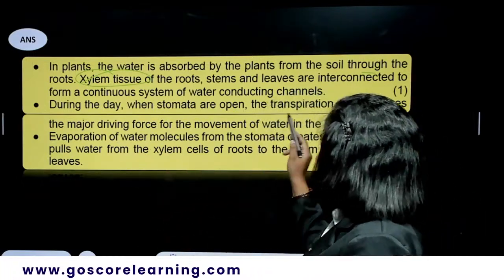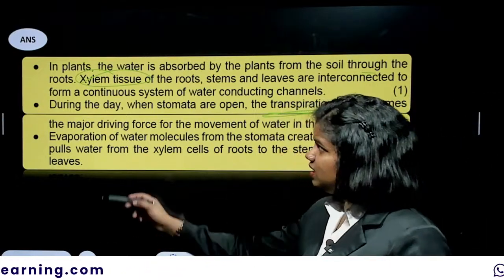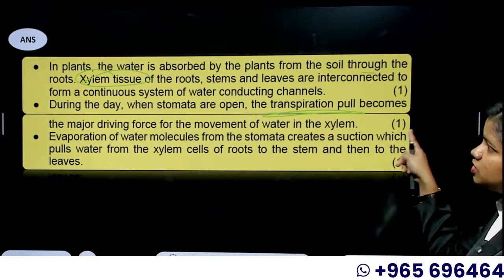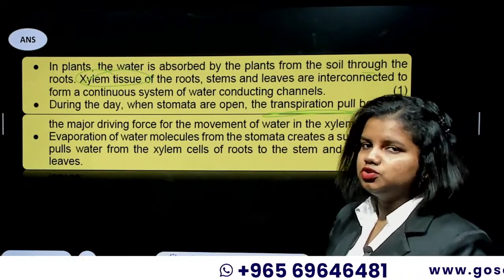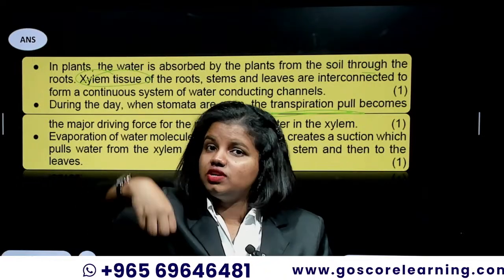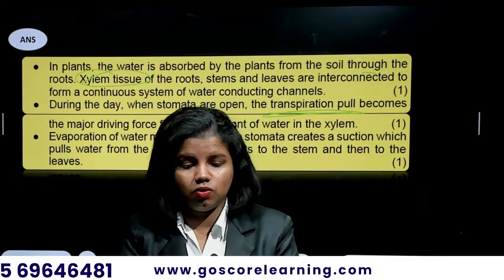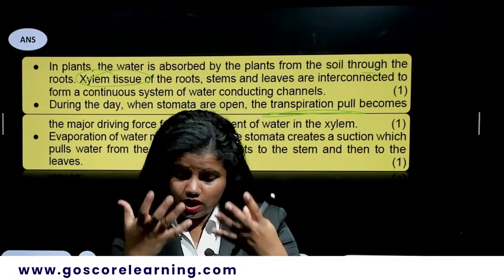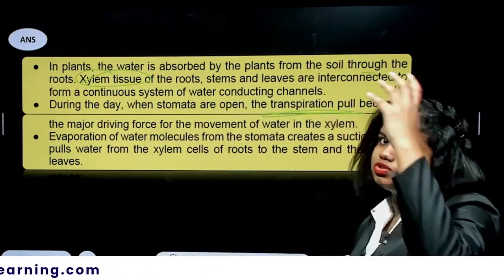Then you can talk about the transpirational pull. Transpirational pull is nothing. During the daytime, when the stomata opens, the transpirational pull becomes a major driving force of the movement of the water in xylem. So when the stomata is open, transpiration would be happening, and when transpiration is happening, that creates a pull from underneath the earth, so the water will move fast through the xylem vessels, through the cells, to the tissues of xylem.